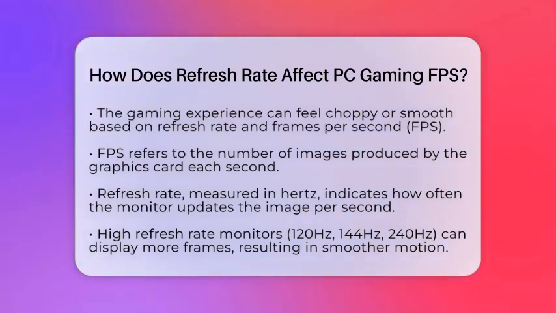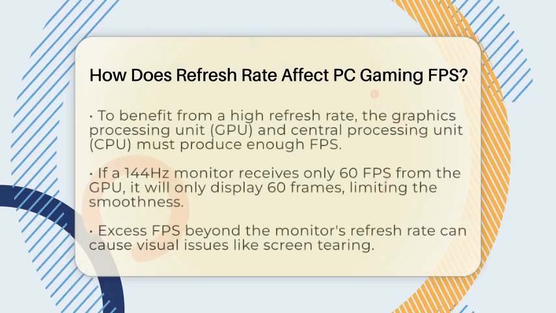Let's break it down. Frames per second, or FPS, is how many individual images your graphics card produces every second. On the other hand, refresh rate, measured in hertz, tells us how many times your monitor updates the image each second. Now, if you have a monitor with a high refresh rate, like 120 Hz, 144 Hz, or even 240 Hz, it can show more frames per second. This means that motion appears smoother compared to a standard 60 Hz display.